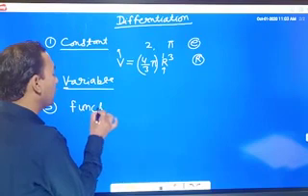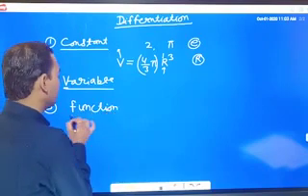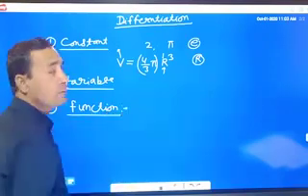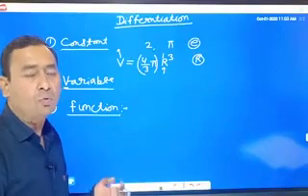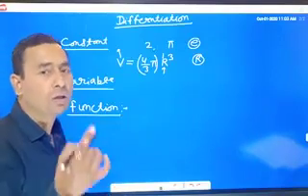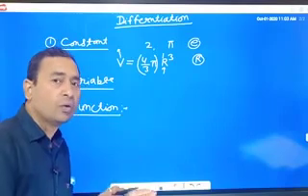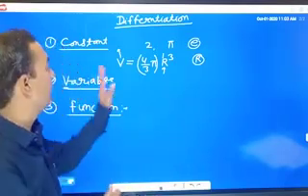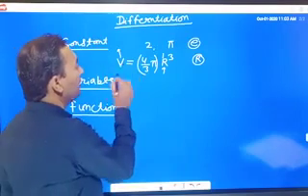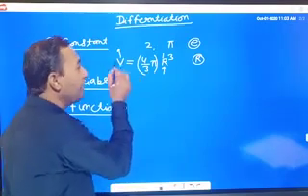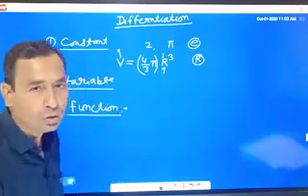What is a function? If one physical quantity depends on another quantity, then we can say that one quantity is a function of the second quantity. Here we see that the volume of any sphere depends on the radius.